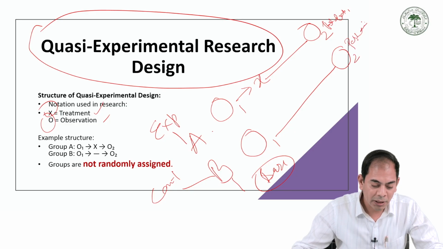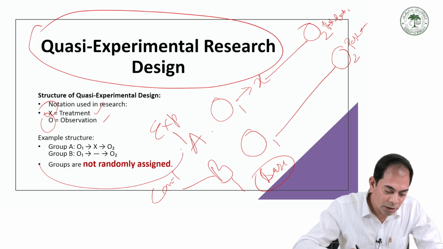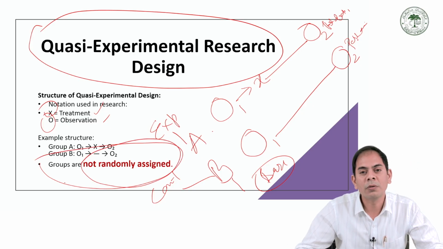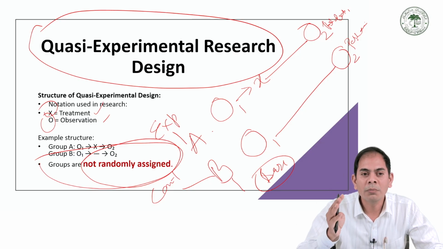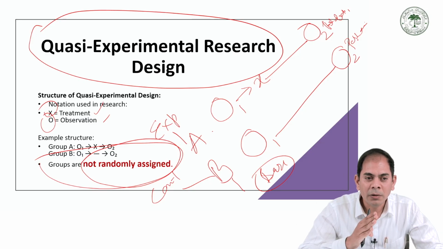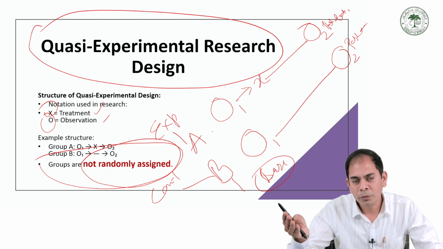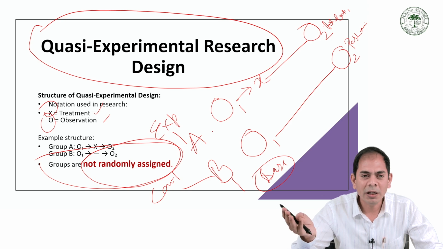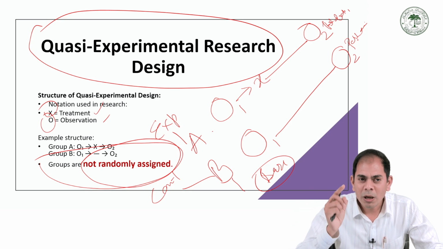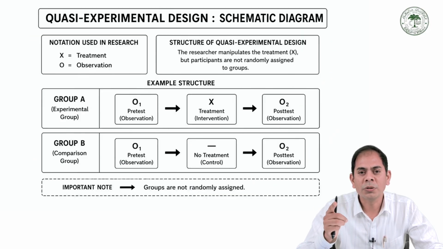The pre and post data are assessed, and the important thing in all of this is that there is no random assignment. This is the key characteristic of quasi-experimental research design. We collect the pre data in both groups, experimental and control. After the treatment, we also record the data from the experimental and control groups, and then we can compare. But the important thing is that this type of design works on naturally intact groups, which means random assignment is not possible.